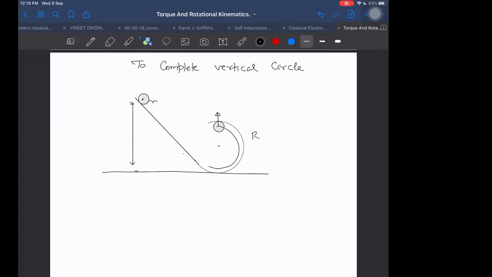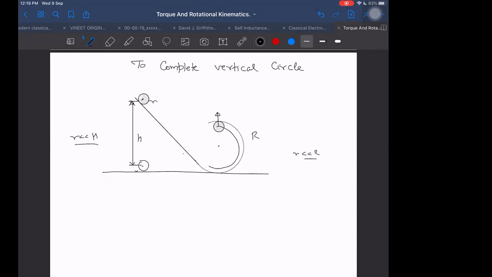Or sometimes they are giving a small ball. If they are giving a small ball, then it means that small r is negligible as compared to capital R. So we can ignore whether it is up to the bottom or up to the center, doesn't matter. Okay. So if I assume small r to be less than capital R, then we have a different case. But first I'm assuming not r to be less than R, and I'm trying to get the answer for this.